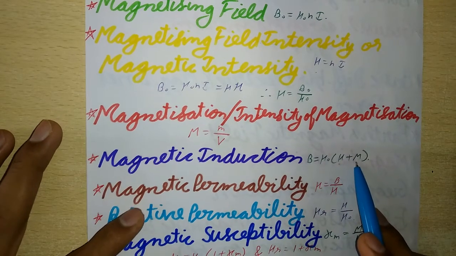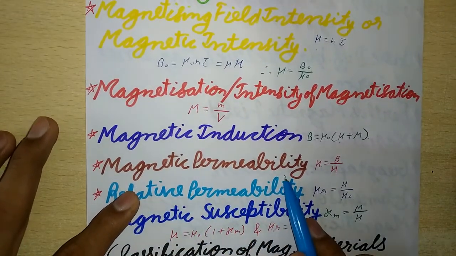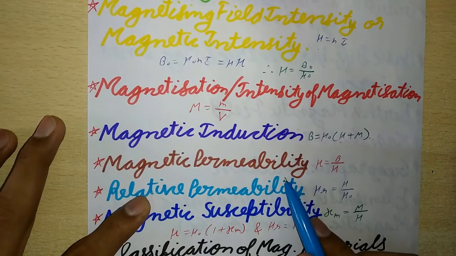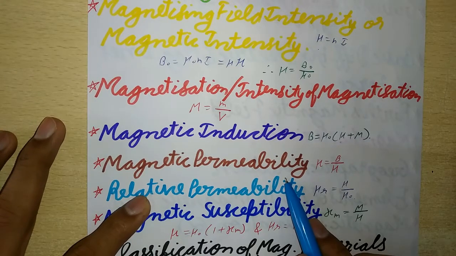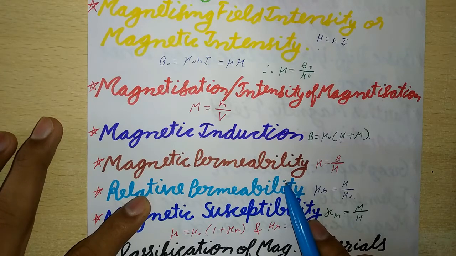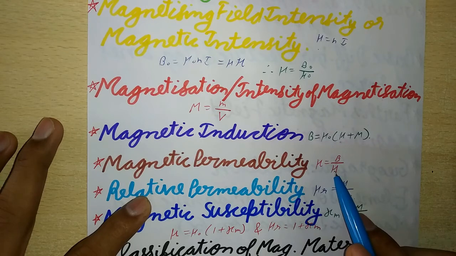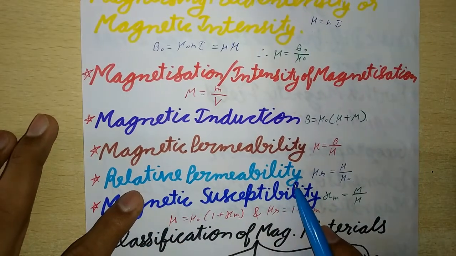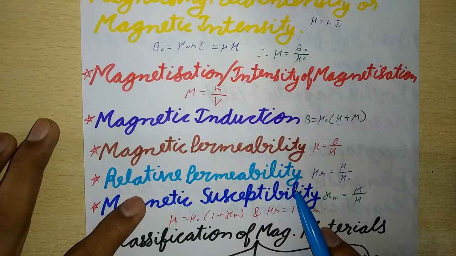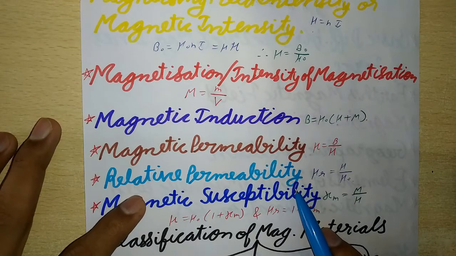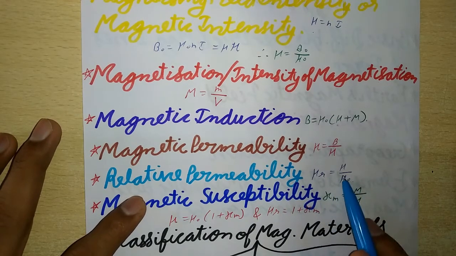Now next is magnetic permeability. It is the ratio of the magnetic induction to the magnetizing field intensity. So mu will be equal to B upon H, and its SI unit is Tesla meter ampere inverse or Weber per meter per ampere. Now next is relative permeability. It is the ratio of the permeability of the material to the permeability of free space. So mu r is equal to mu upon mu naught.